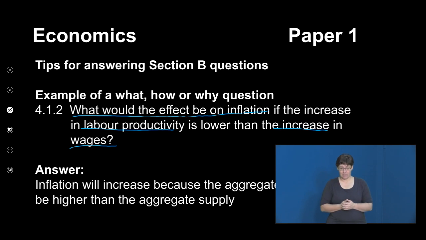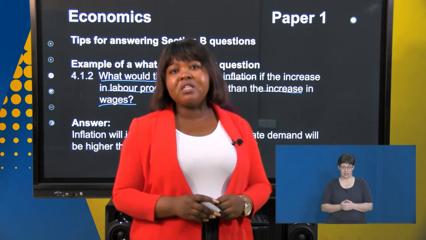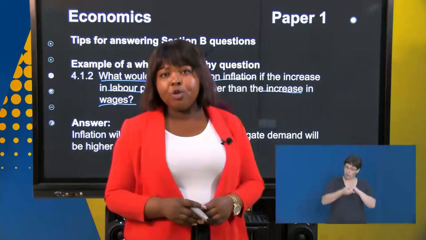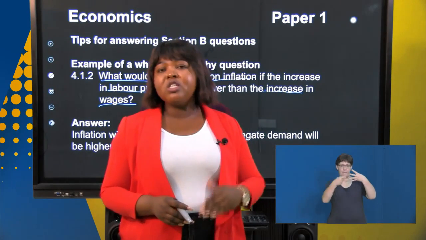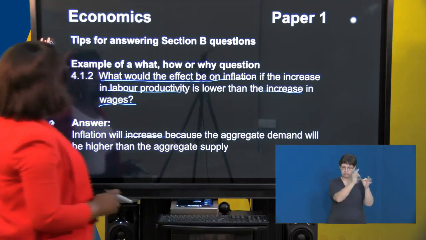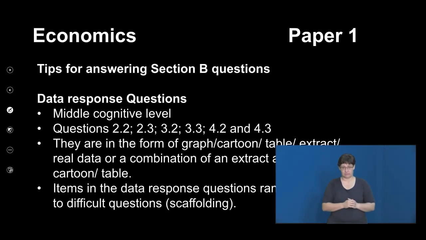My answer is inflation will increase because the aggregate demand will be higher than the aggregate supply. I repeat once again, boys and girls, these type of questions, you need to attempt them in full. Do not write points, do not list, do not just state. You need to make sure that your answer is in full.